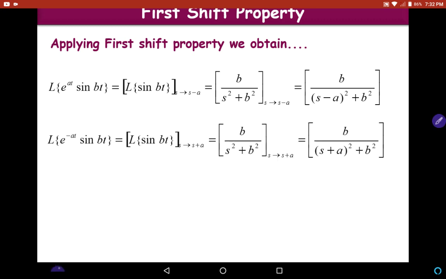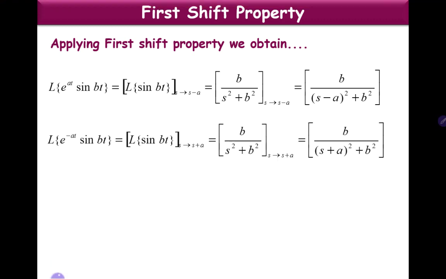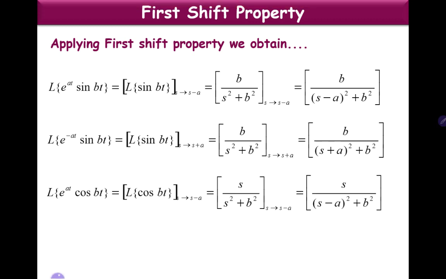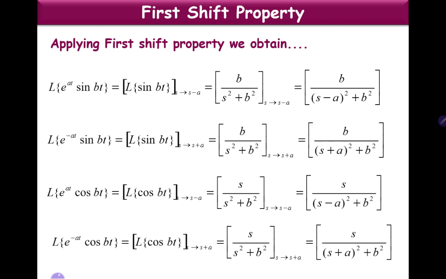Similarly, the Laplace transform of e power minus at into sin bt is the Laplace transform of sin bt with s replaced with s plus a, because we have e power minus at here. The Laplace transform of sin bt is b by s square plus b square, where s should be replaced with s plus a. So replacing s with s plus a, we get b by s plus a whole square plus b square. Similarly, the Laplace transform of e power at into cos bt is s by s minus a whole square plus b square. Similarly, the Laplace transform of e power minus at into cos bt is s by s plus a whole square plus b square.